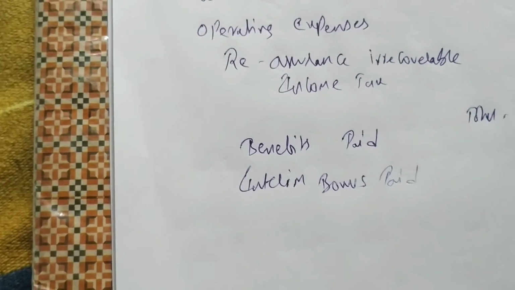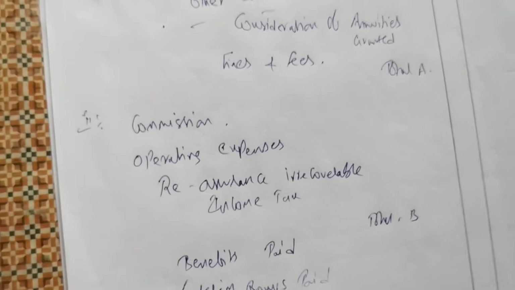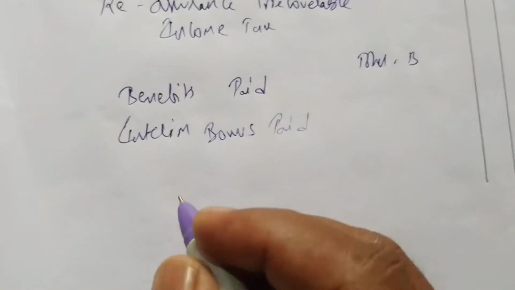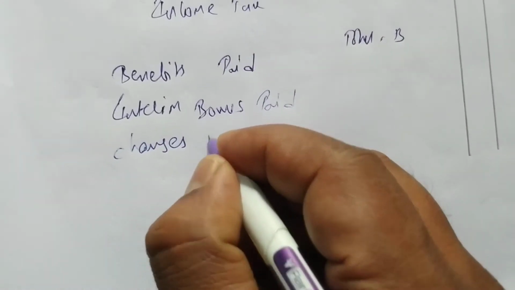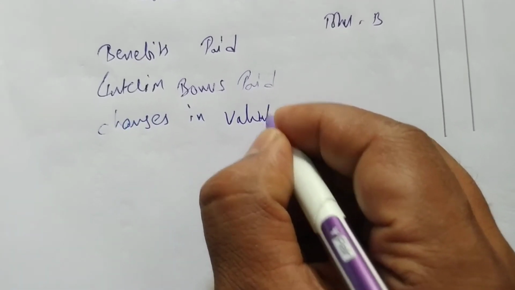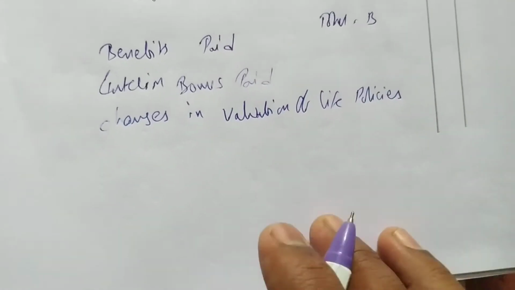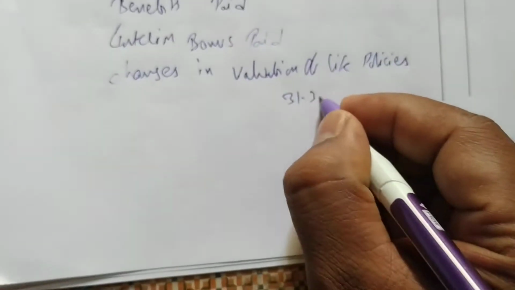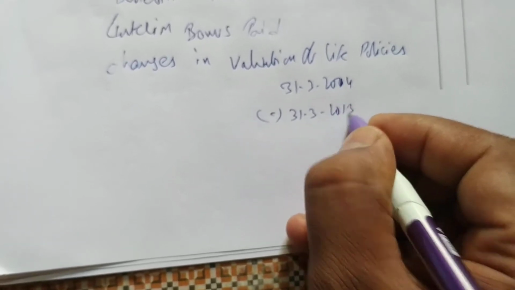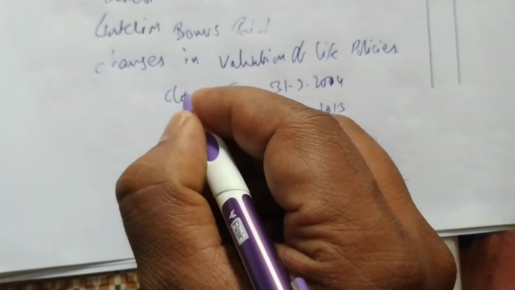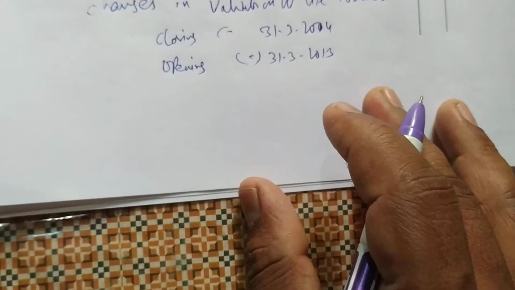Next after that we have to write change in valuation of life policies. So next after this, changes in valuation of life policies. Okay, so first you write 31st March 2004. From this you deduct 31st March 2003. This is closing. From closing policy deduct opening policy. Okay, so you get total C.